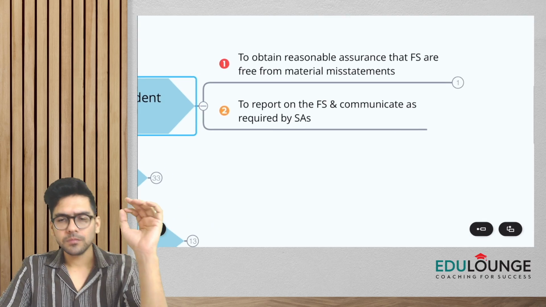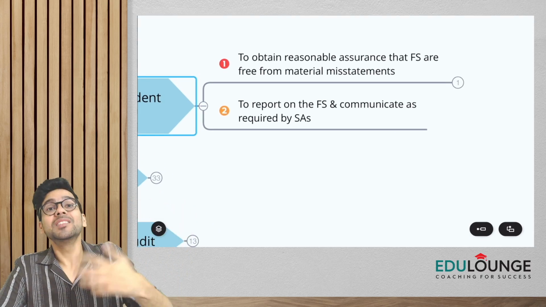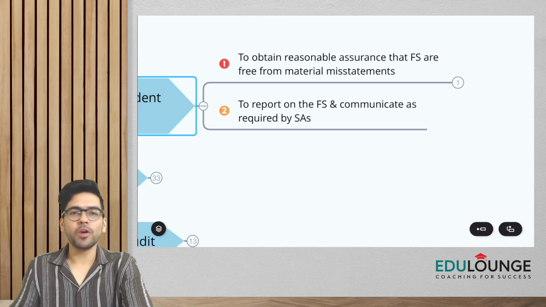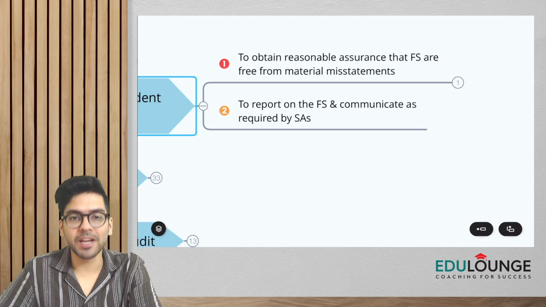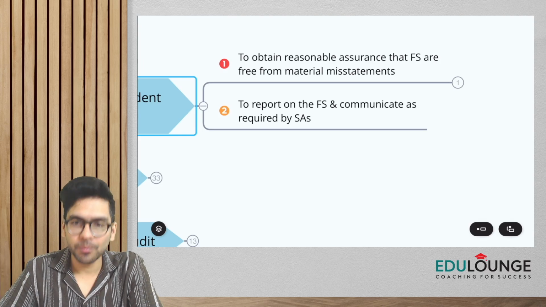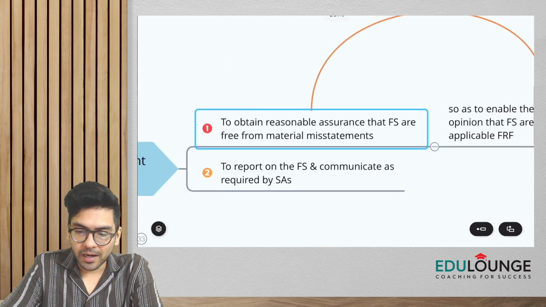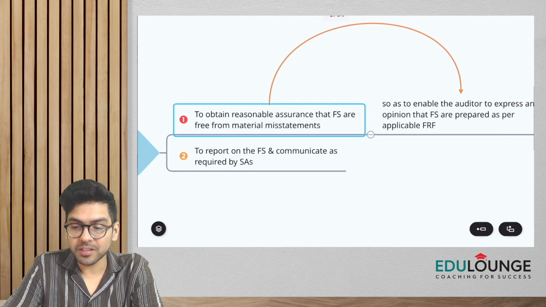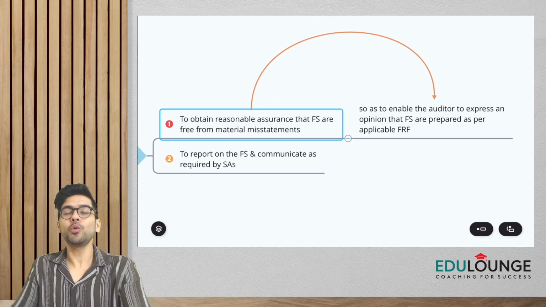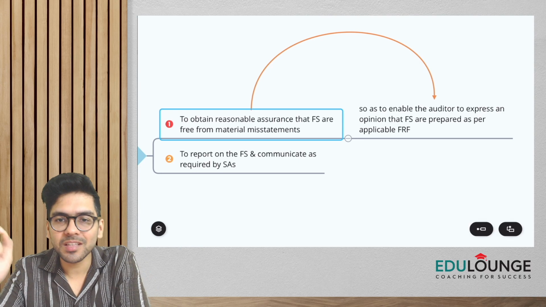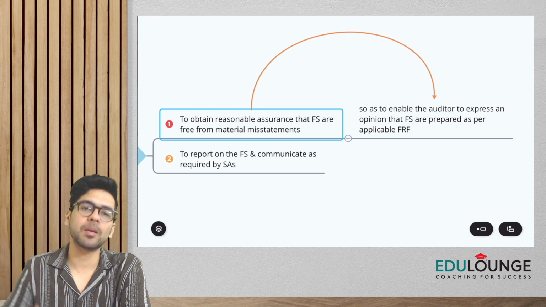Okay, number one, to obtain reasonable assurance. We are only going to have reasonable assurance that financial statements are free from material misstatements. Okay, we are going to obtain reasonable assurance that financial statements are free from material misstatement, so as to enable the auditor to express an opinion that financial statements are prepared as per applicable FRF.